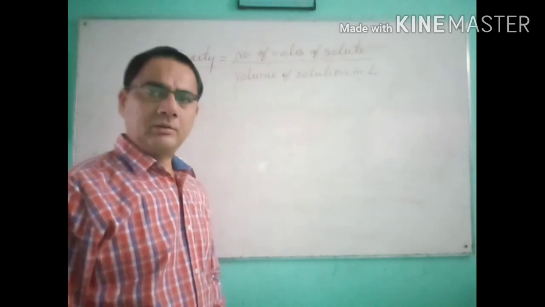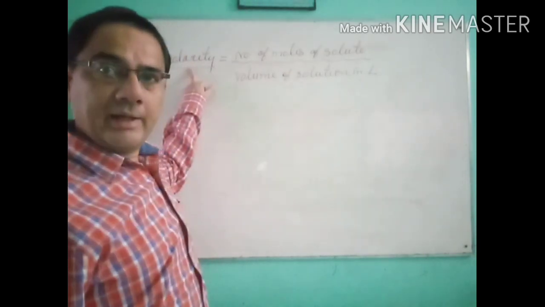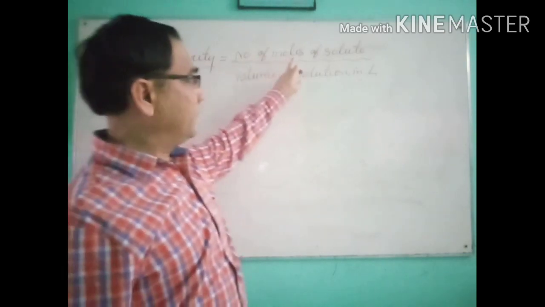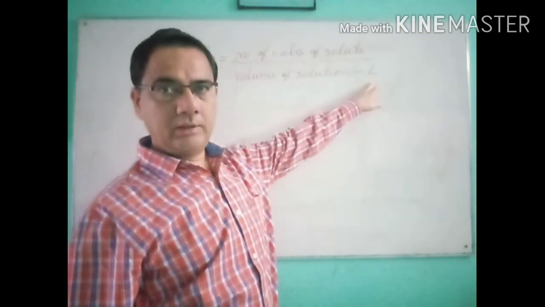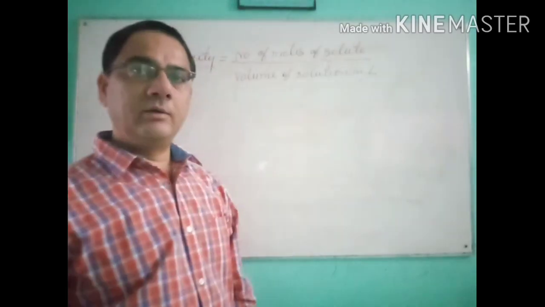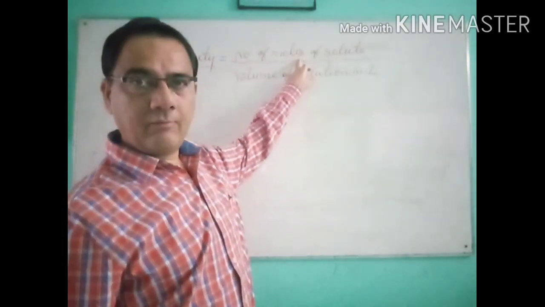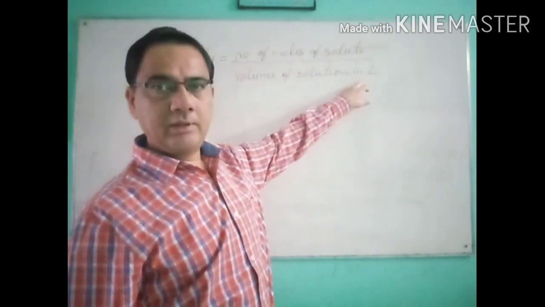Now the fourth way to define the concentration of the solution is called molarity. And what is the formula of molarity? That is number of moles of solute upon volume of solution in liter. So if you want to calculate the molarity, you need two things. The first is the number of moles of solute, and the second is the volume of solution in liter.